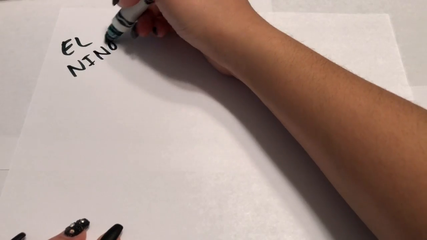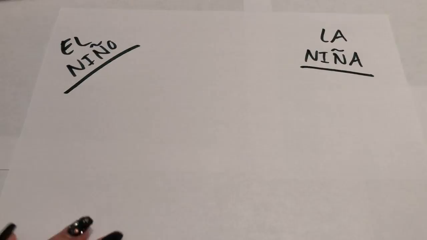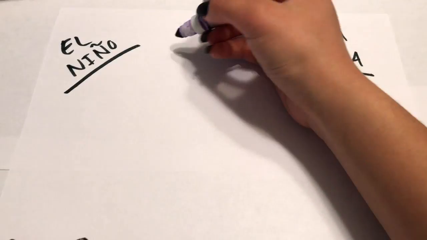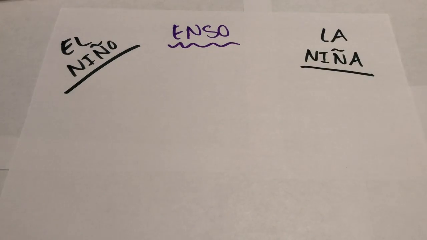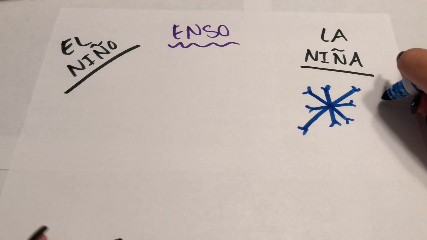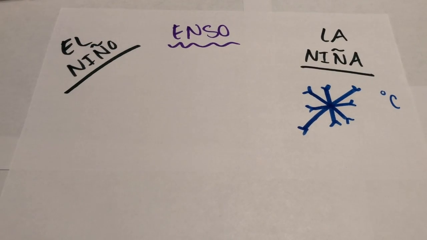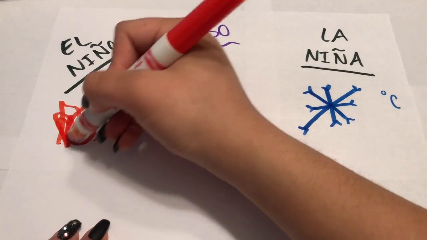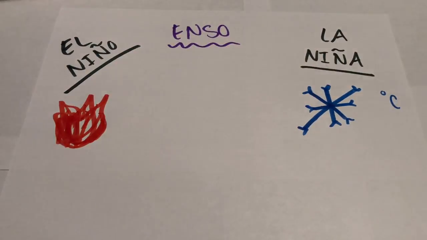El Niño and La Niña are opposite phases known as the El Niño Southern Oscillation, or ENSO cycle. The ENSO cycle is a scientific term that describes the fluctuations in temperatures between the ocean and atmosphere in the east central equatorial Pacific. La Niña sometimes is referred to as the cold phase and El Niño as the warm phase.